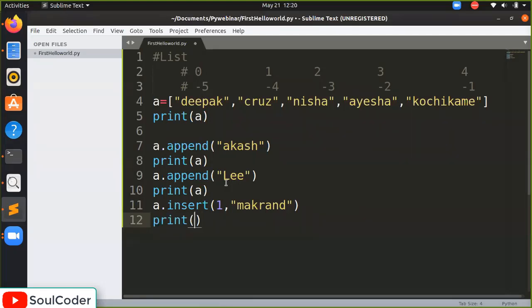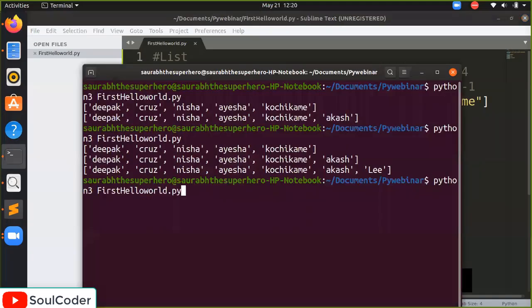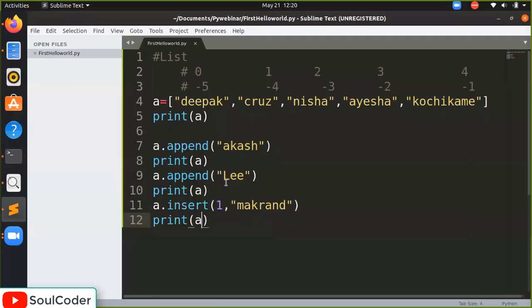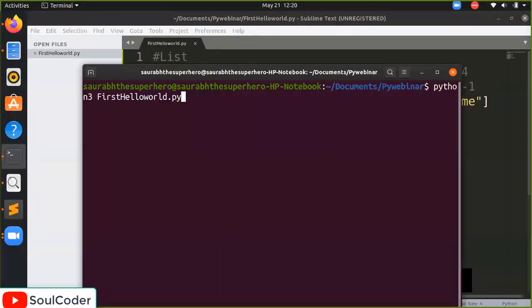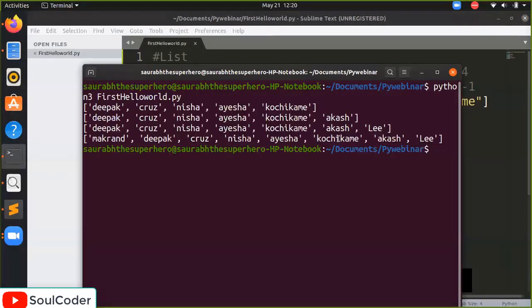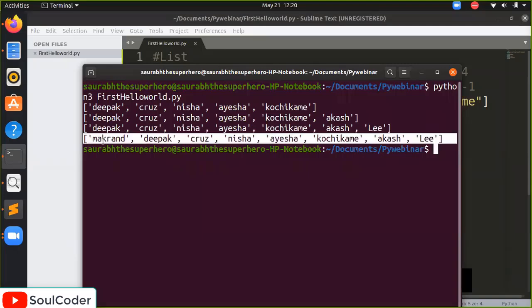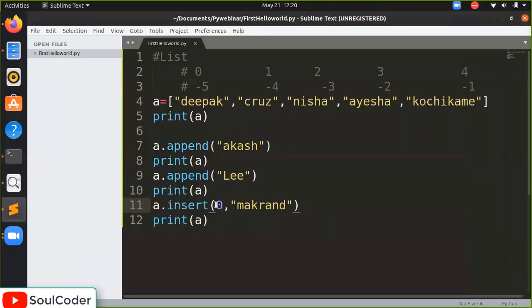Capital is on. I think there should be 0 here, because the first value is 0. I'm going to clear our terminal again. Yeah. So can you see here? We added Akash and Lee by the append method, but Makran wanted to be first. So we added Makran at the first position by using the insert method. By this way, you can insert at any location you want.